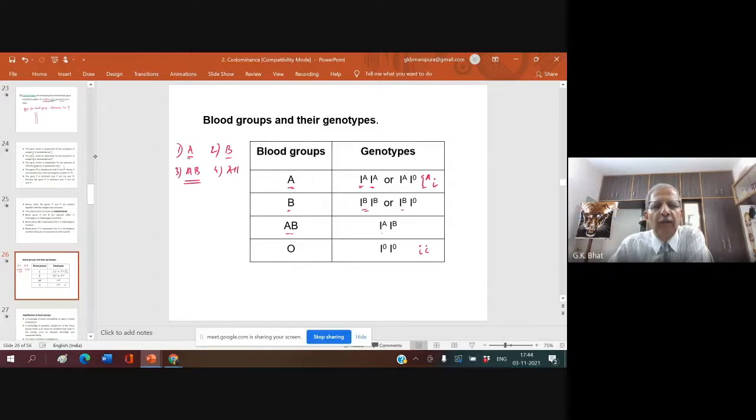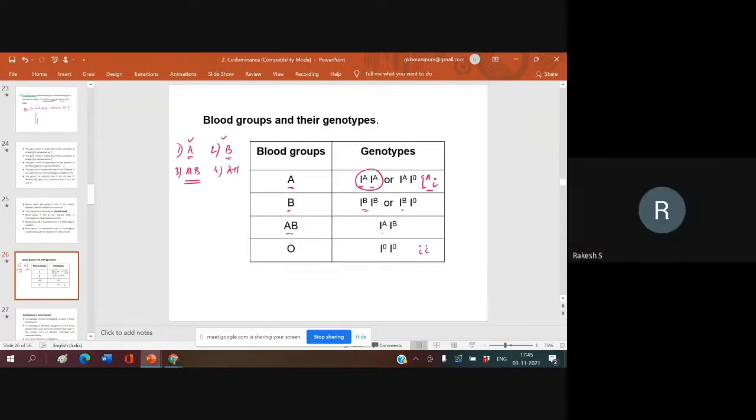Not A, not B. In A, there is dominance. Suppose this is a blood group genotype. Here, both alleles are homozygous. When heterozygous, IA is dominant over small i. So, in A and B blood groups, there is a dominant and recessive relationship in the heterozygous condition.